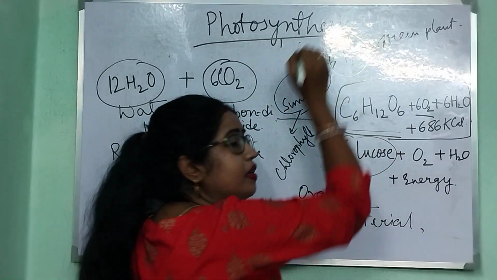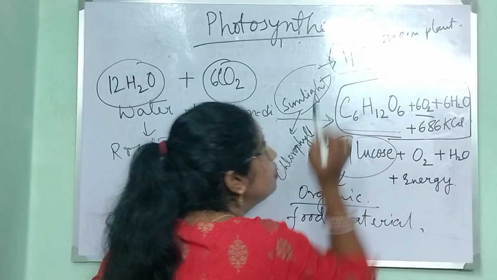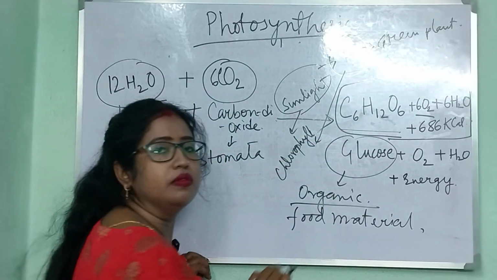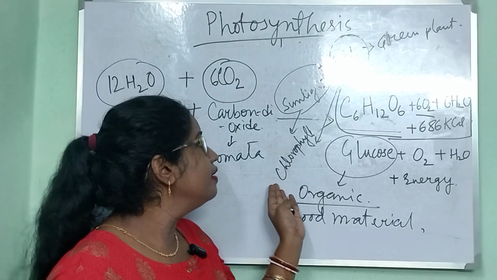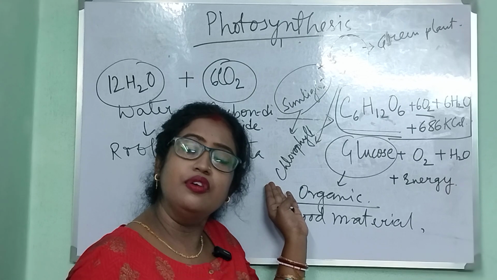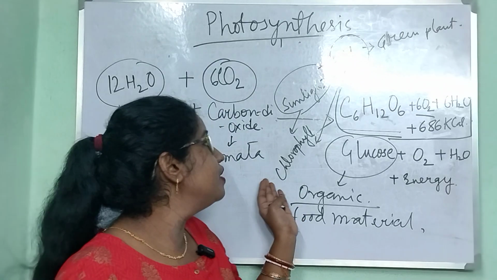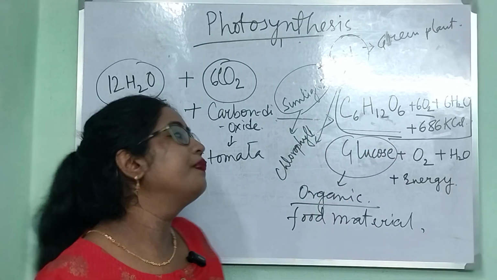What percent? Only 1%. And this 1% of sunlight is entrapped by chlorophyll. So the first key event is entrapping of sunlight by the chlorophyll.